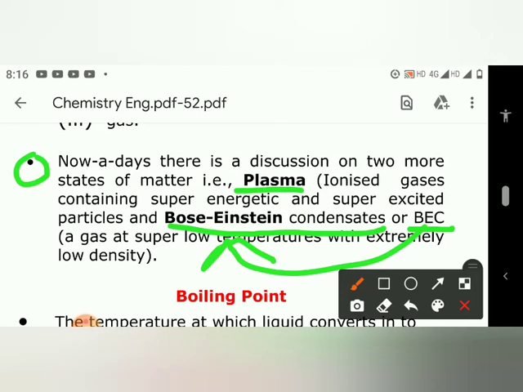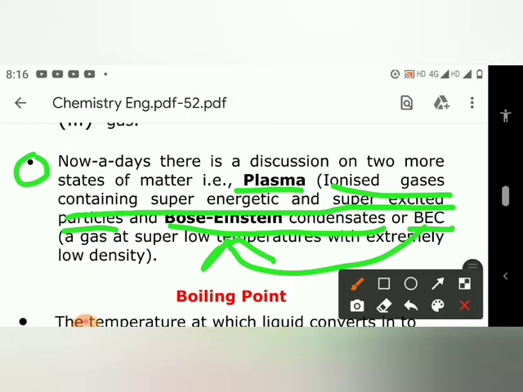Here it is given that ionized gas containing super energetic and super excited particles. It's telling the detail about plasma, that it is a form of ionized gas containing super energetic and super excited particles. Means the plasma is made up of gases which are ionized, and it has super energy, means a lot of energy, and super excited particles. I will discuss the excitation of the electrons or nuclei in a separate video.